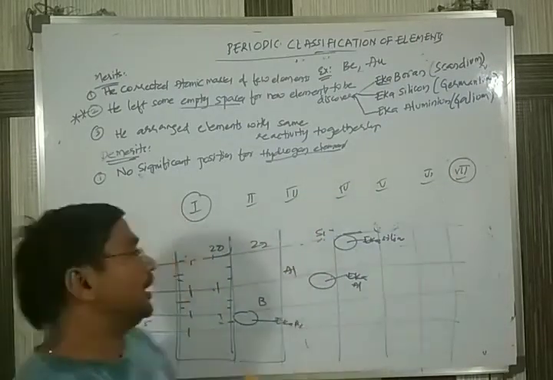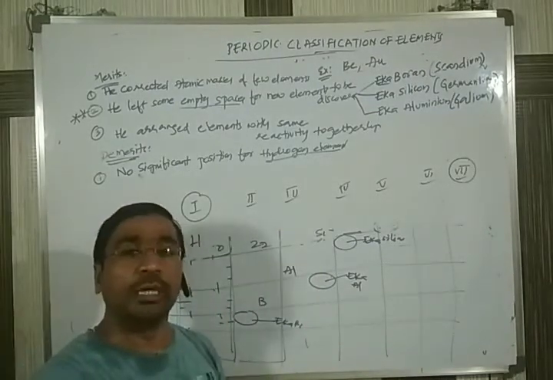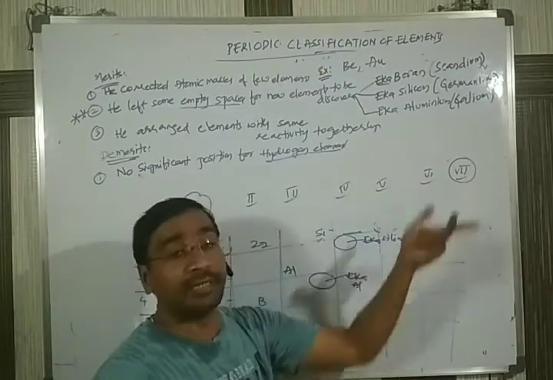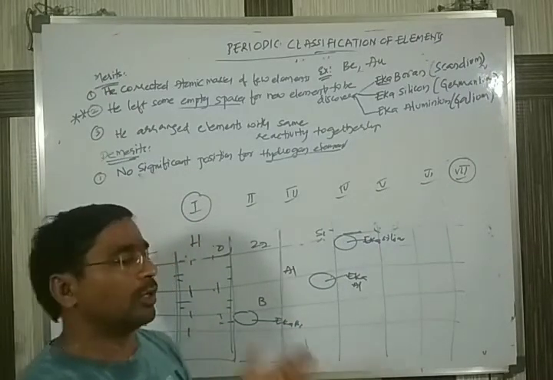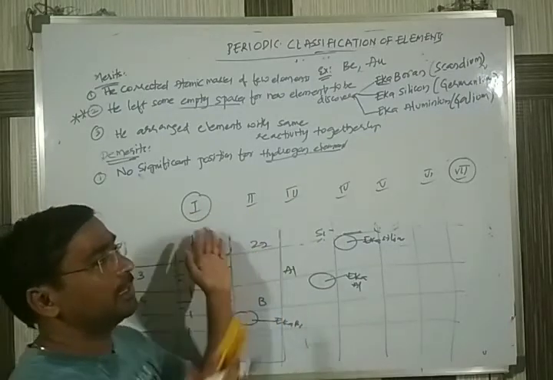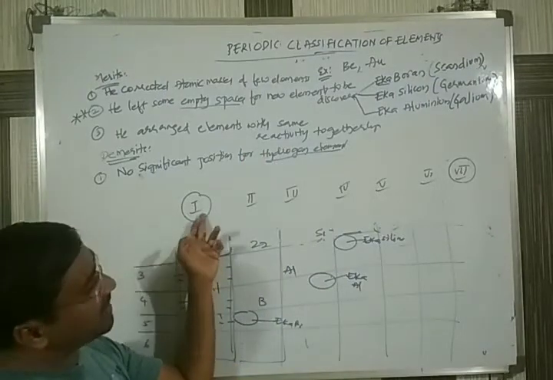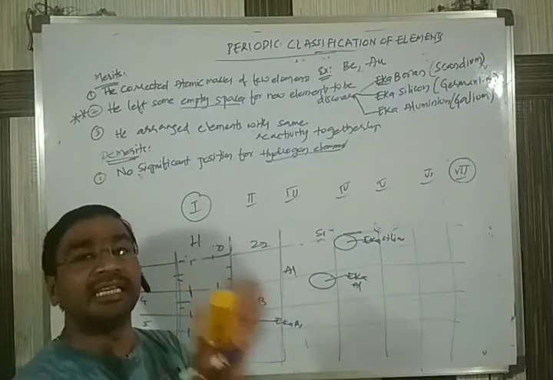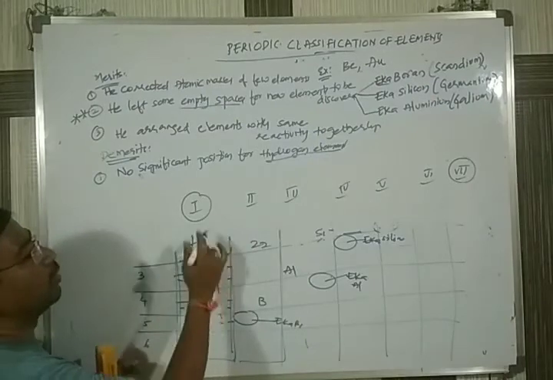That was a dilemma. He placed the hydrogen in the first group. But the other scientists asked, why did you not keep it in the seventh group? For that, there was no answer. According to the rule, elements showing the same type of reactivity should be placed in that group. Hydrogen shows the reactivity of first as well as seventh, but no significant reason was there to keep it only in the first group.